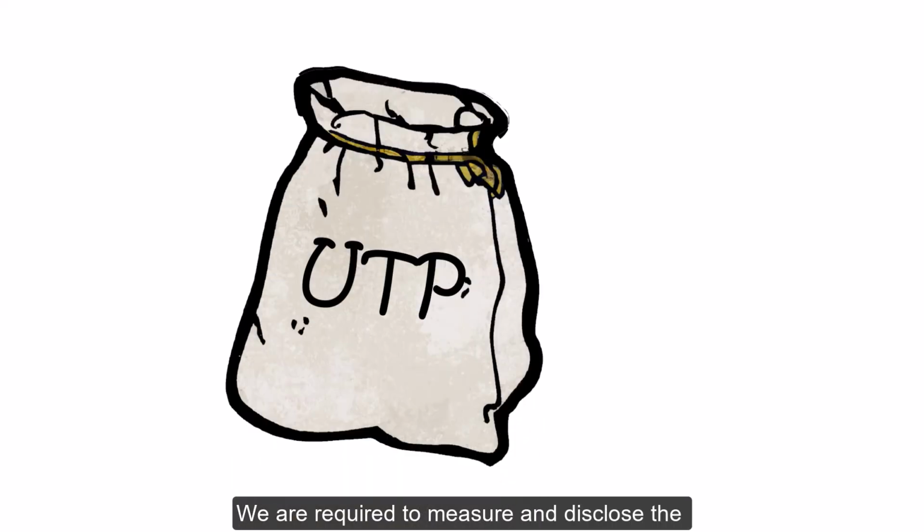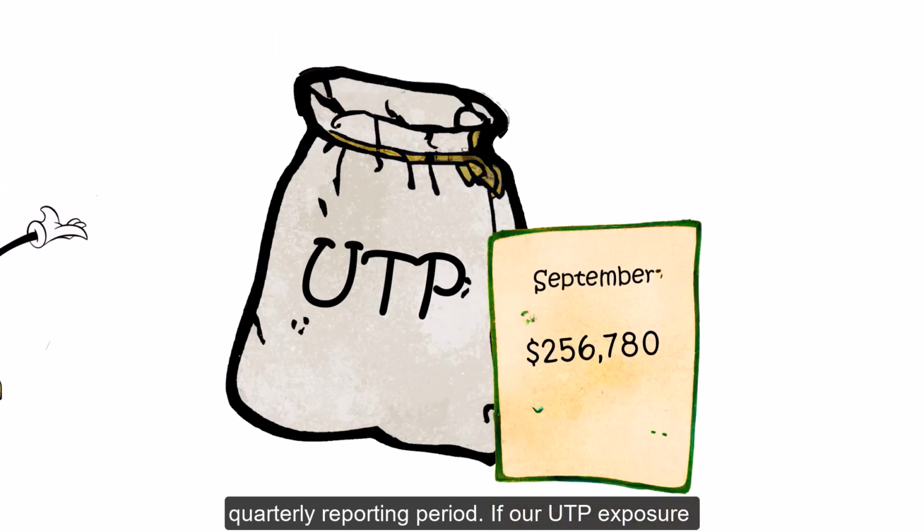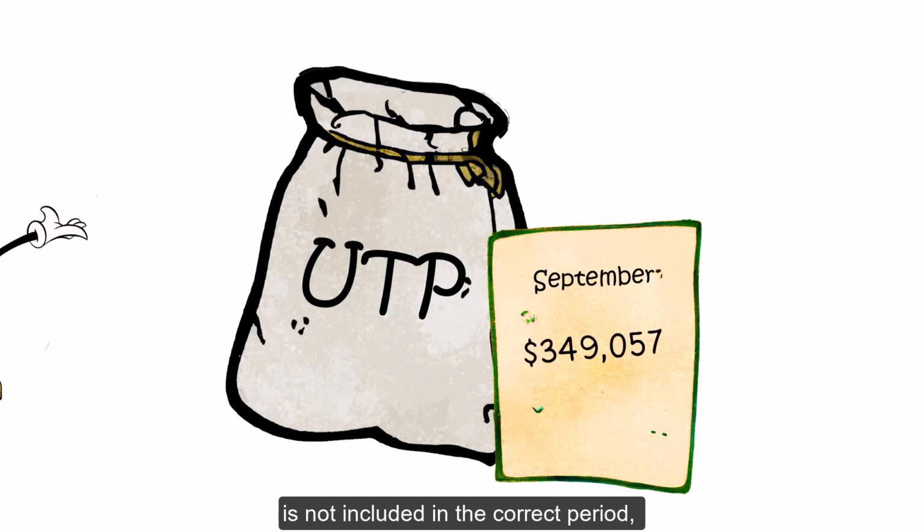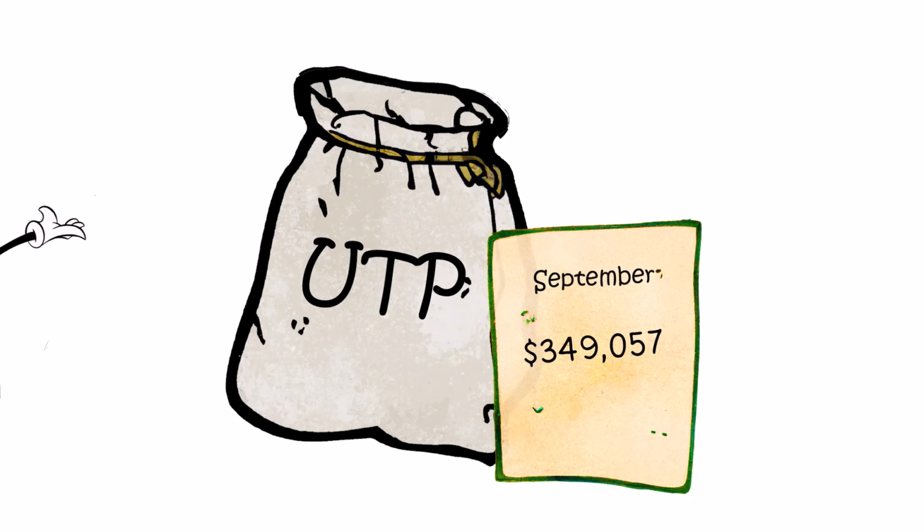We are required to measure and disclose the amount of UTP exposure we have in the proper quarterly reporting period. If our UTP exposure is not included in the correct period, it will be identified by our public auditors as an out-of-period adjustment and may require us to disclose the adjustment and restate the prior period financial statements.